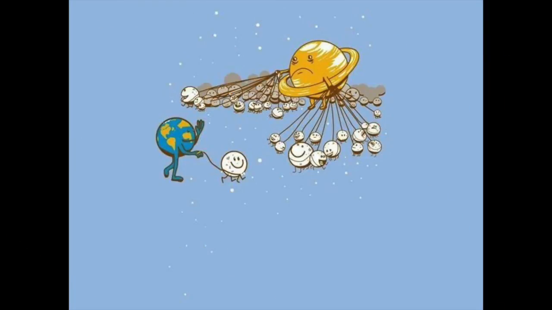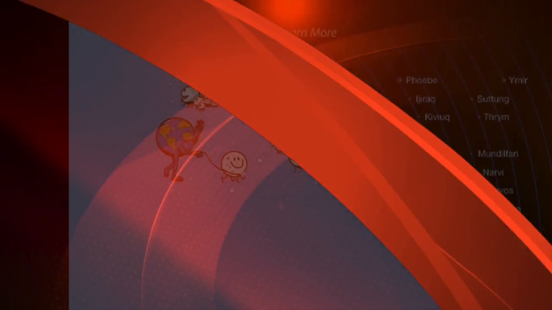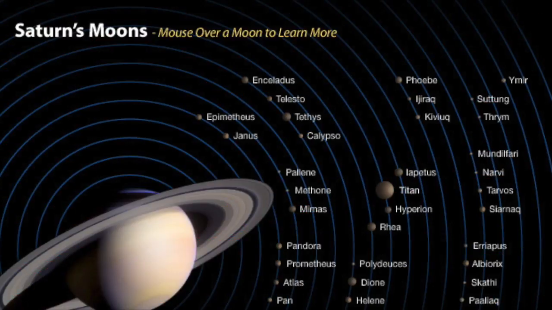Saturn has 62 moons, 9 of which do not have names. One of Saturn's moons, Titan, is the only other moon in the solar system besides Earth's moon that has been landed on by a probe called Huygens, which traveled with the Cassini spacecraft.